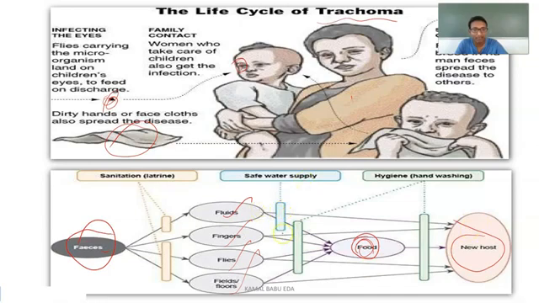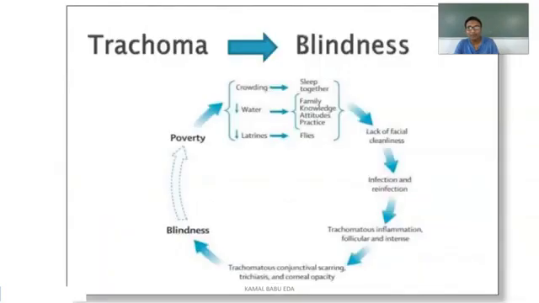Whenever a person drinks fluid infected with this organism, it will result in a new host. Direct contact through fingers also results in a new host. Direct contact with flies, when an infected fly touches the conjunctiva of a healthy child or healthy person, will result in a new host. And when a healthy person touches field floors and infected objects, it may also result in a new infection or new host. This is the life cycle of trachoma.